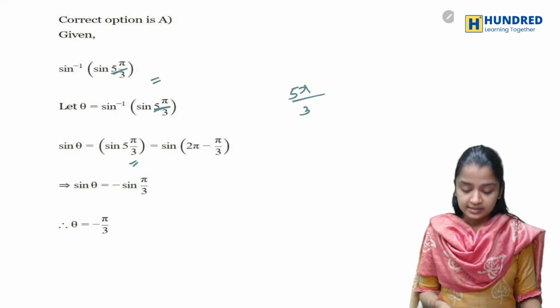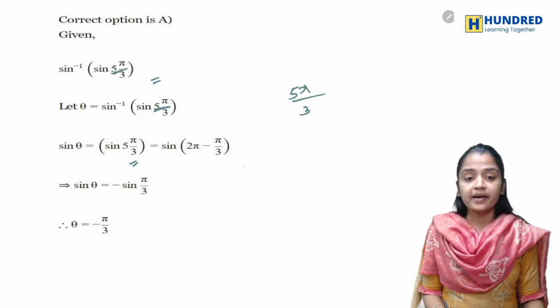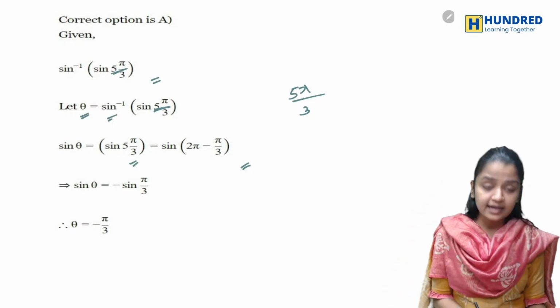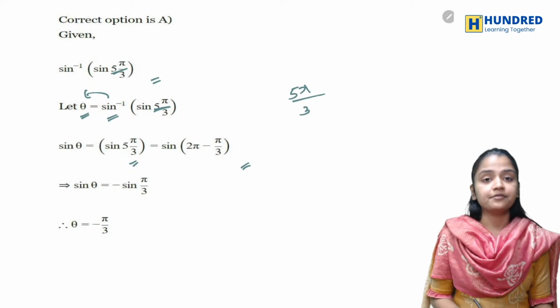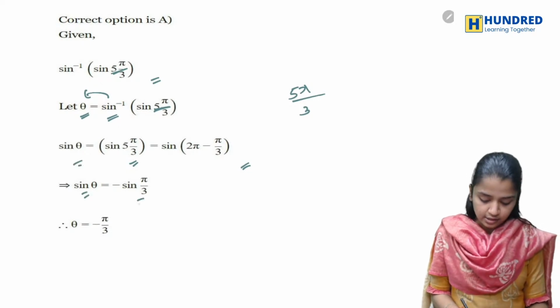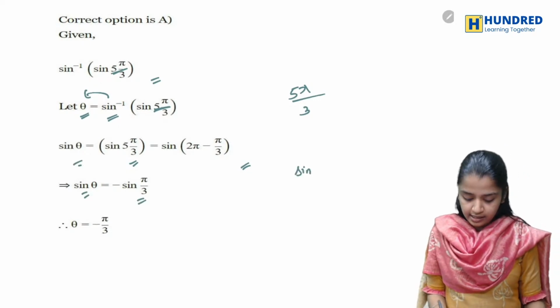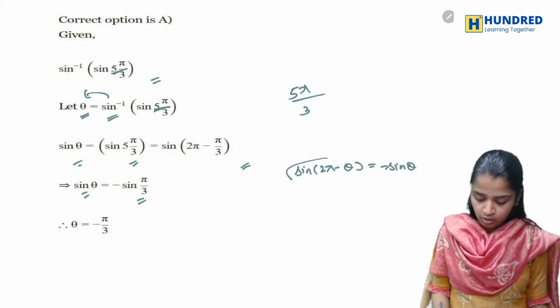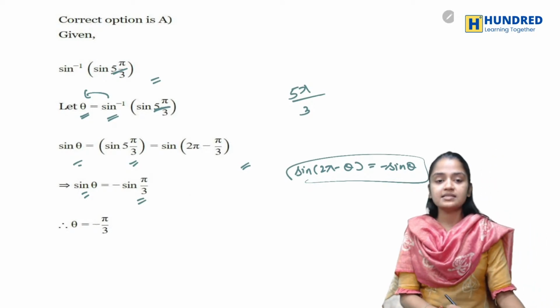Now this can be written as 2 pi minus pi by 3. So basically you're taking theta as sine inverse, and you're taking sine inverse to the other side. So sine theta is equal to, what is sine of 2 pi minus theta, which is minus sine theta. So that's how you got minus sine pi by 3.